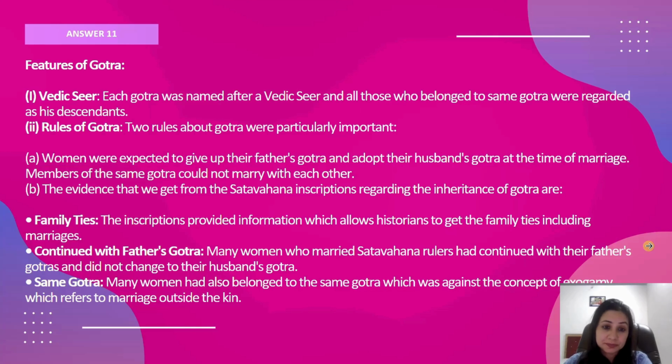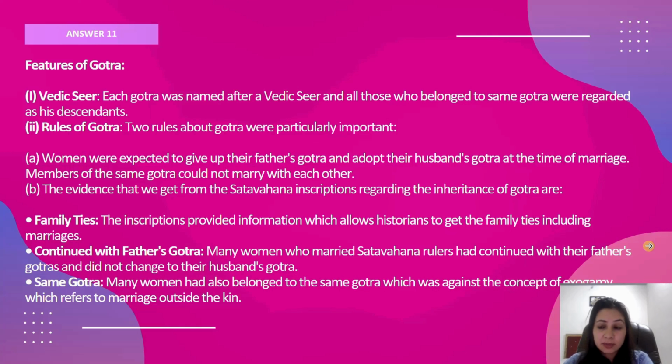So what is Gotra? Vedic seer. Each Gotra was named after a Vedic seer, and it is believed that the people who belong to the same Gotra were regarded as his descendants. Like Bhardwaj. Fine. So that is a Gotra. Rules of Gotra. Two rules about Gotra are particularly important.